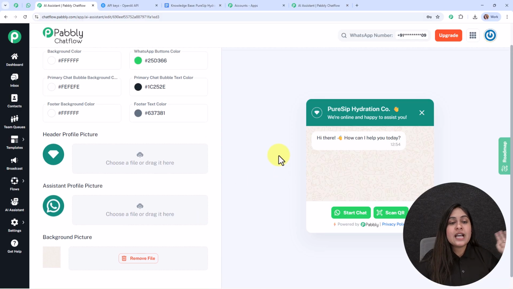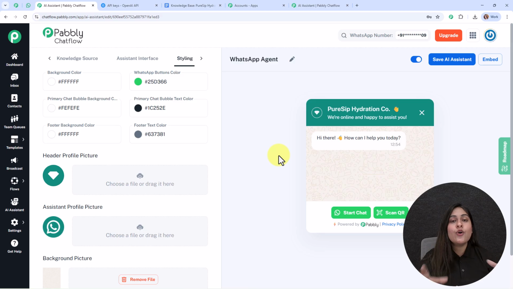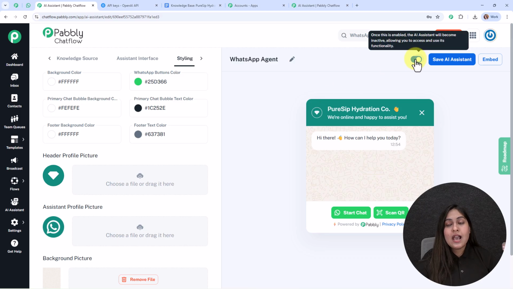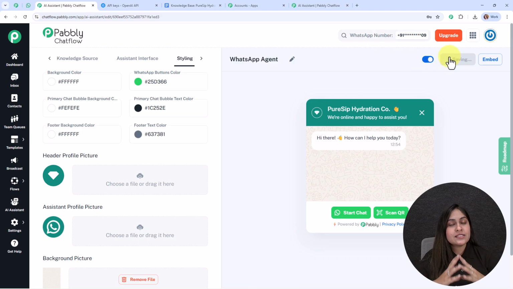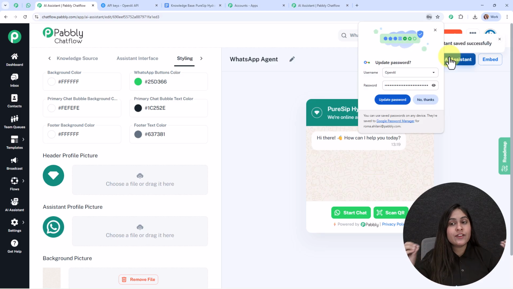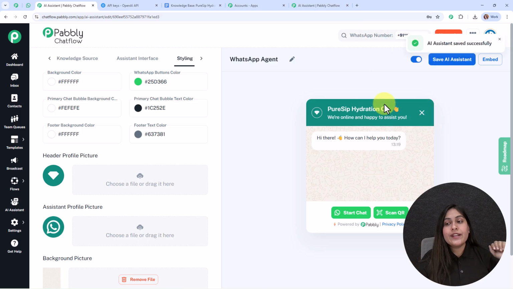Alright, so this was the entire process of creating the WhatsApp agent for your own business. And now, to create this AI assistant, you need to activate this assistant by enabling this button. And after that you need to click on the save AI assistant button to save the entire process that we have performed till now.